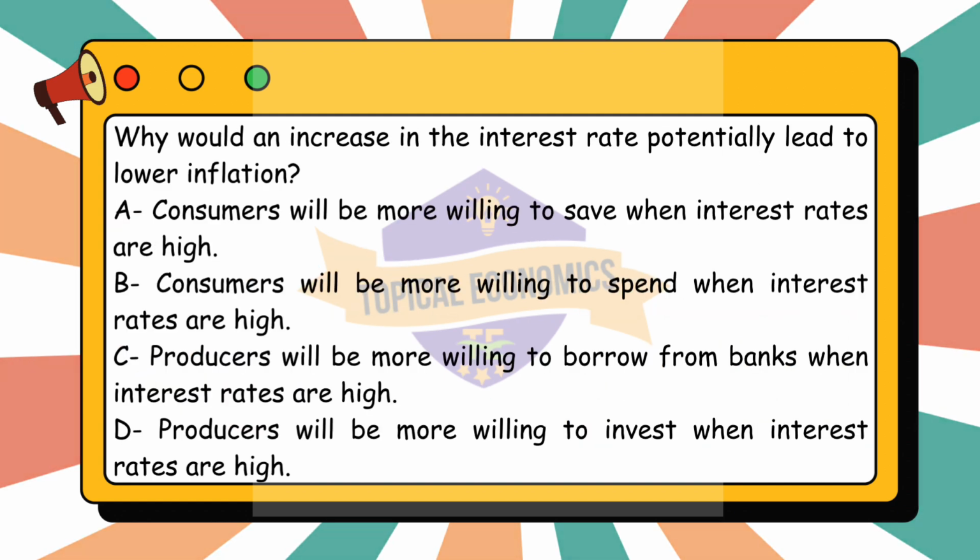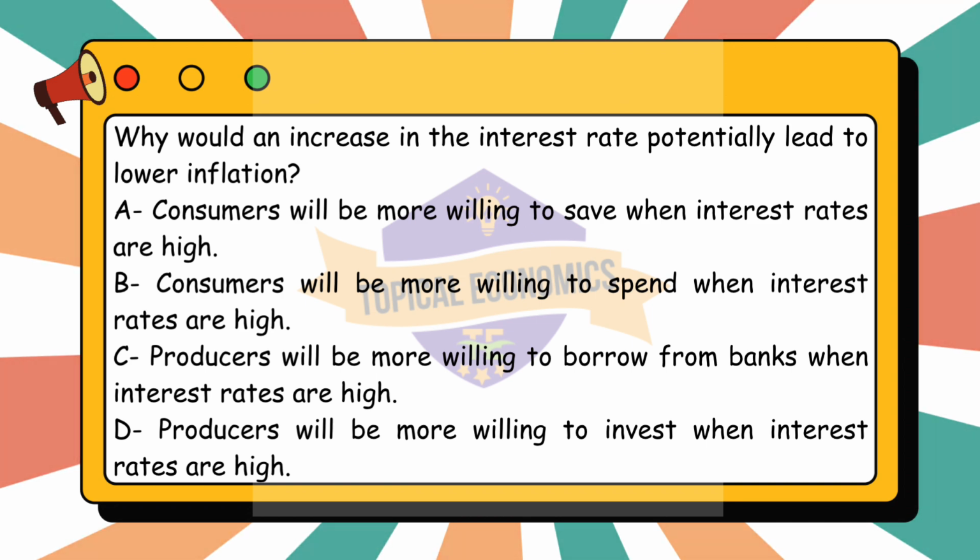Moving to the sixth question. Why would an increase in the interest rate potentially lead to lower inflation? A. Consumers will be more willing to save when interest rates are high. B. Consumers will be more willing to spend when interest rates are high. C. Producers will be more willing to borrow from banks when interest rates are high. D. Producers will be more willing to invest when interest rates are high. This question is from year 2022 May-June version 1 paper.